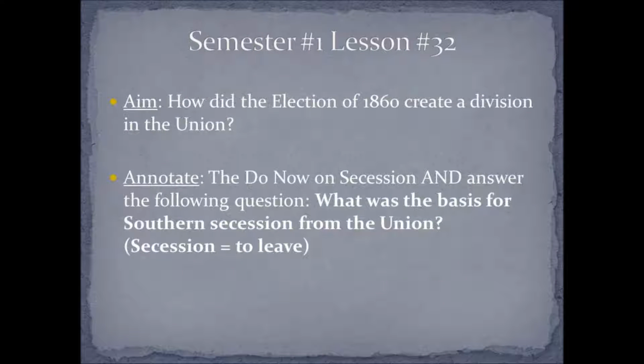Semester number 1, lesson number 32. Our aim today is how did the election of 1860 create a division in the Union? And the first thing I want you guys to do is annotate the do now on secession and answer the following question. What was the basis for Southern secession from the Union? And remember, secession means to leave.